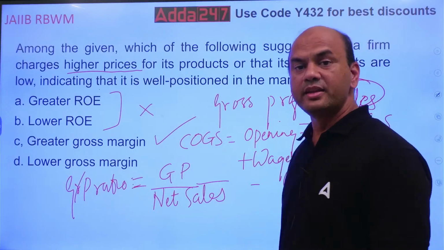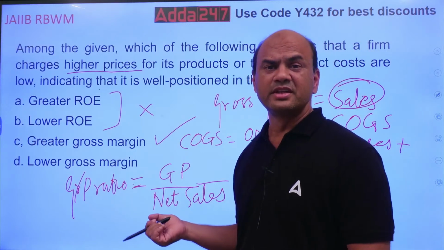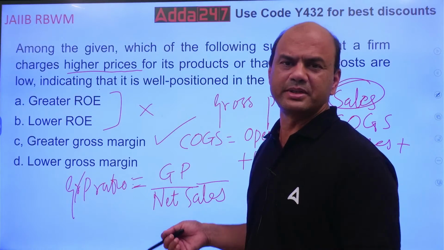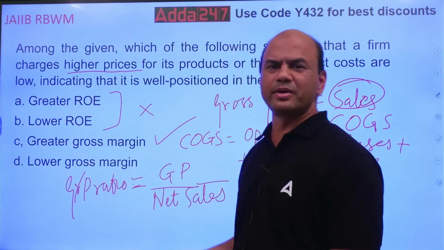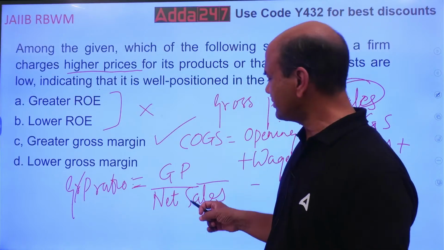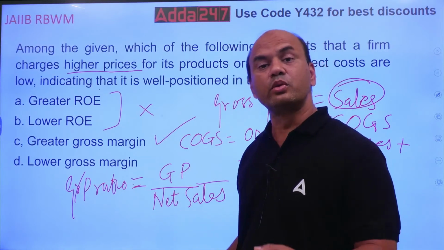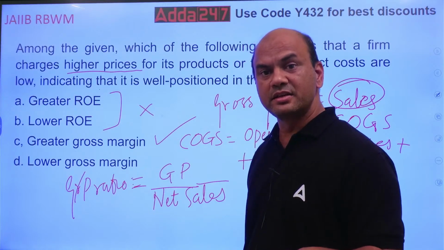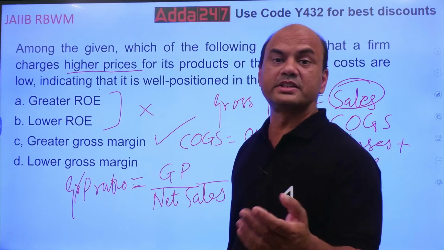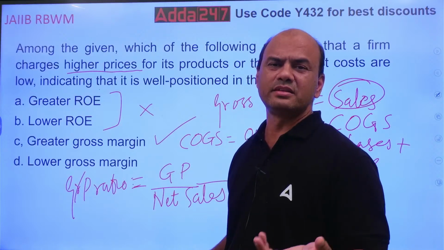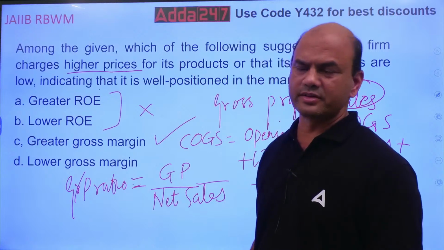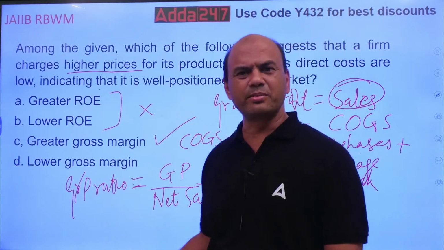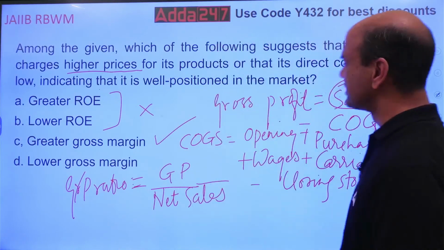Okay. What is net sales now? See, this is not a part of RBWM, it's a part of accounts. But then also, as the topic has come, I'll explain because I've taught accounts also. So net sales means total sales minus whatever you receive back, like sales return. Okay, that is net sales. So enough for this topic RBWM. Okay, move on.